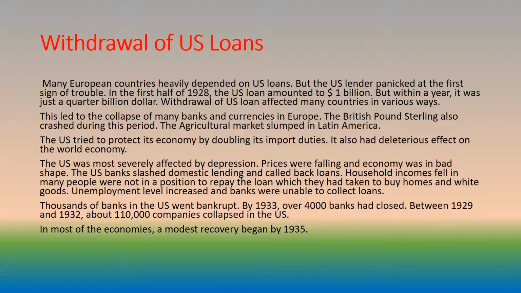Withdrawal of U.S. loans. Many European countries heavily depended on U.S. loans. But the U.S. lenders panicked at the first sign of trouble. In the first half of 1928, the U.S. loan amounted to $1 billion. But within a year, it was just $250 million. Withdrawal of U.S. loans affected many countries in various ways. This led to the collapse of many banks and currencies in Europe. The British pound sterling also crashed during this period.